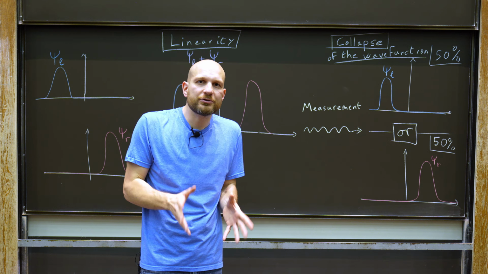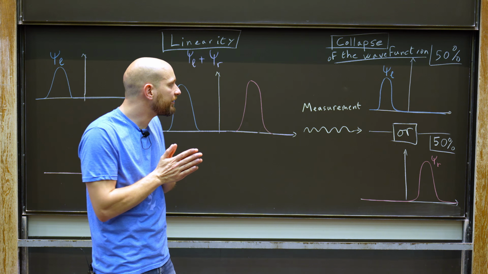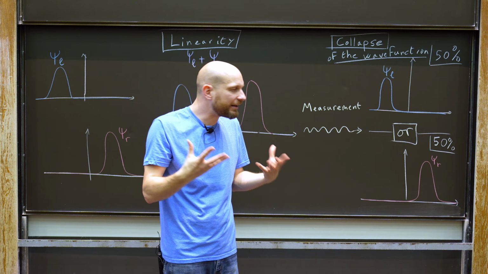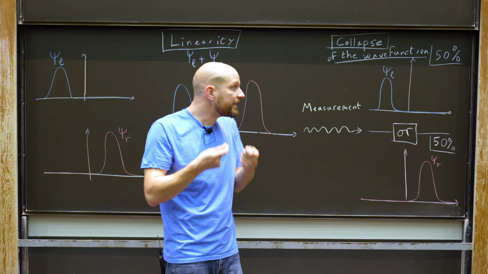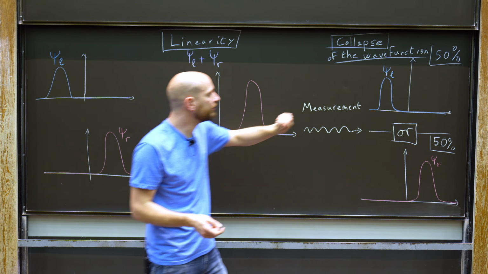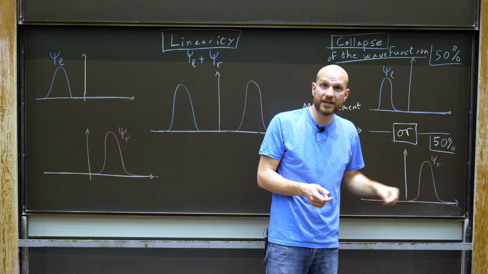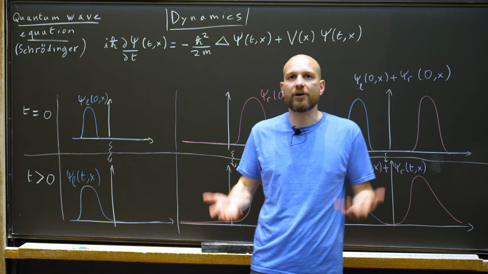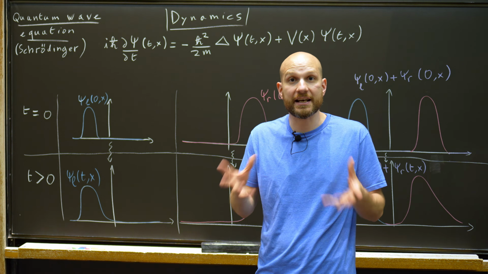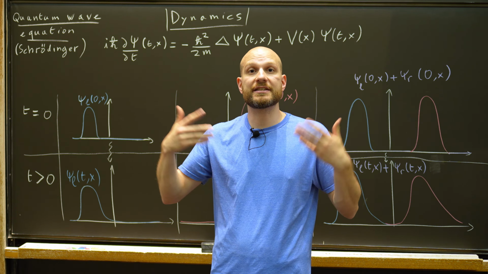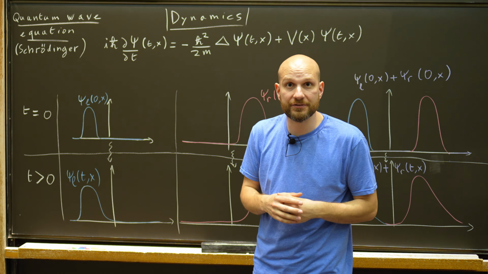Now, there is an important question that follows from here: how does this collapse actually happen? In other words, physically, what is causing the change in the wave function from psi L plus psi r to either psi L or psi r? To answer this, let's talk about how wave functions naturally evolve in the standard formulation of quantum mechanics. That is, we're not going to perform any measurements, and I want to know, if I just leave a system to its own devices, how does its wave function evolve as a function of time?